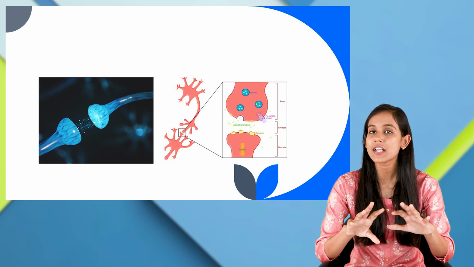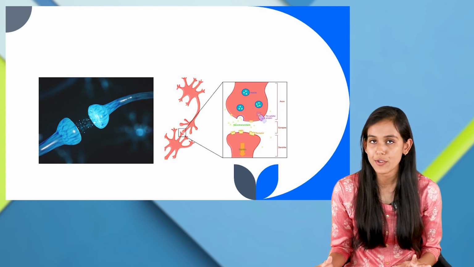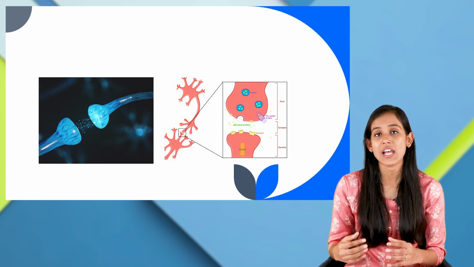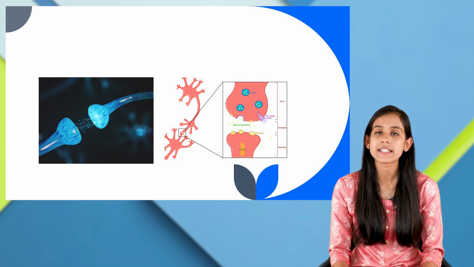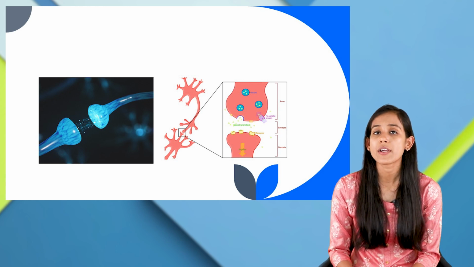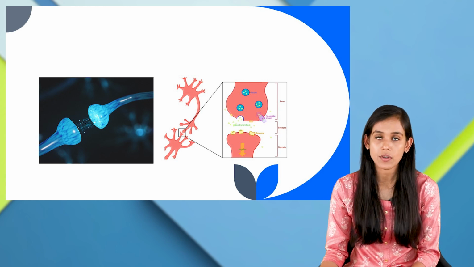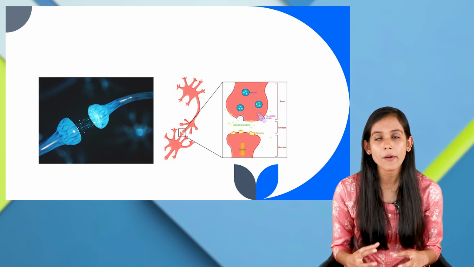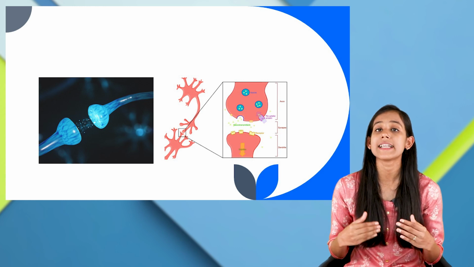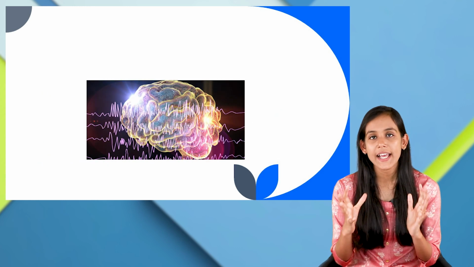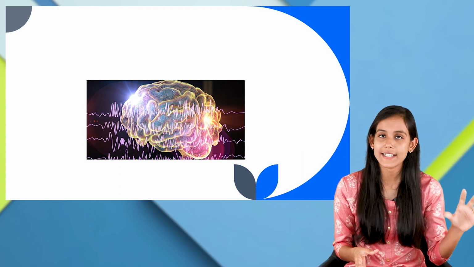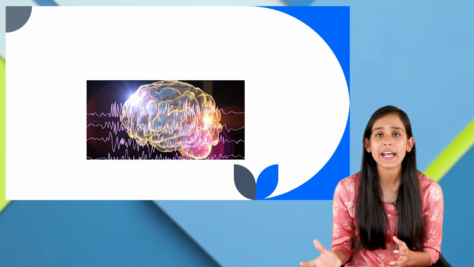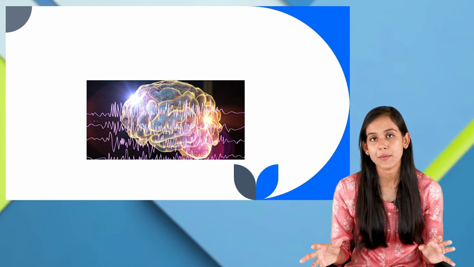So we understood that there are basically two kinds of neurotransmitters. The first one, which releases the electrical signals or the discharge, we call excitatory neurons. And the other one, which stops the electrical signals, is inhibitory neurons. In a healthy brain, these excitatory neurons and inhibitory neurons work together and there is a good balance between the two.